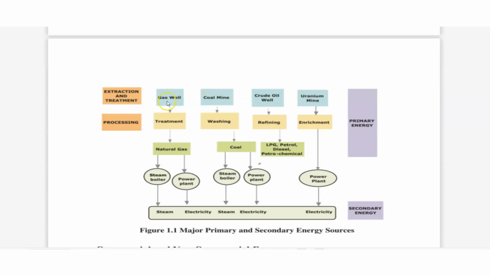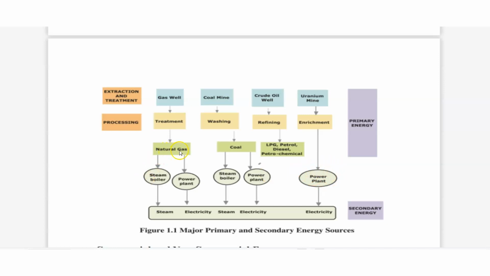For example, there is a gas well, a coal mine, a crude oil well, a uranium mine. For a gas well, what do we do? We do treatment, and then we get natural gas. Similarly, from a coal mine, after getting coal we wash it, so we get clean coal. Similarly, crude oil is refined and we get LPG, petrol, diesel, petrochemicals, etc. In a uranium mine, we do enrichment of it and we give it directly to the power plant.